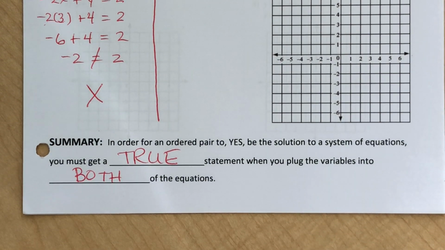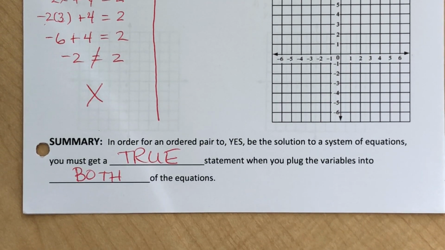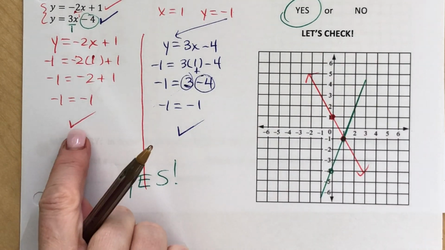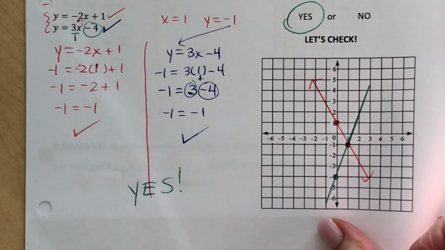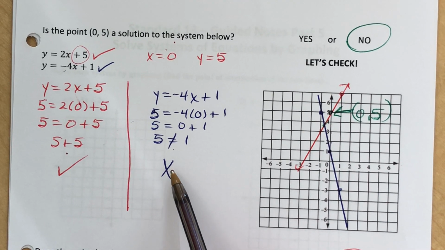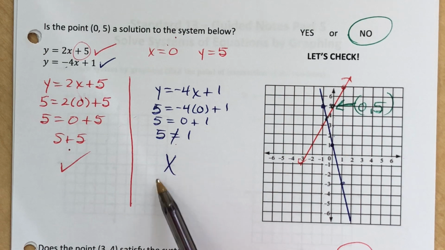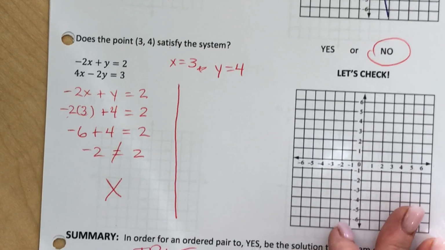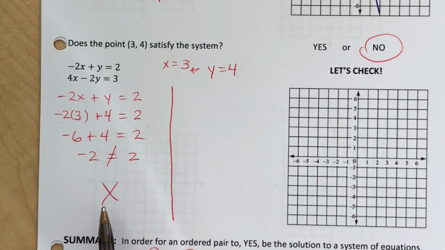Not just one, it's got to be true for both of them. So here we saw in example 1, I got 2 check marks, it worked for both, so I circled yes. It worked for the first one, shoot, so I kind of wish we would have done this one first, because if I did this one first, I could have stopped. I could have put a no. And in this last one, we got the no first. Understand?